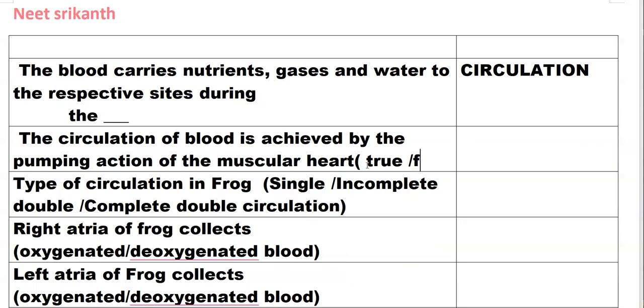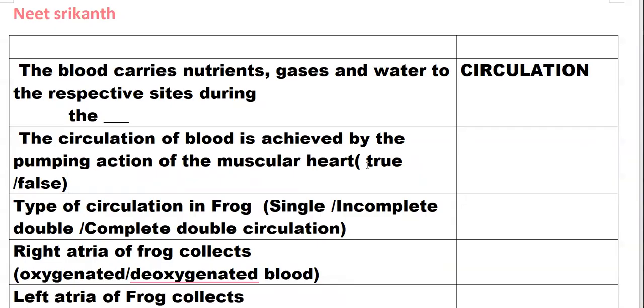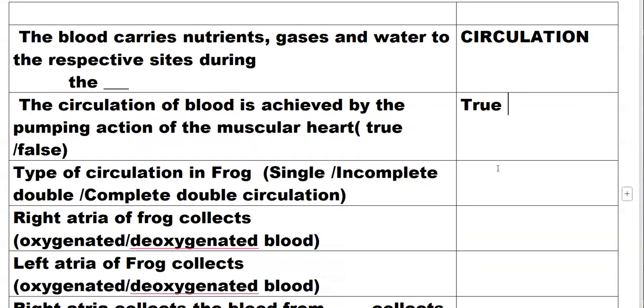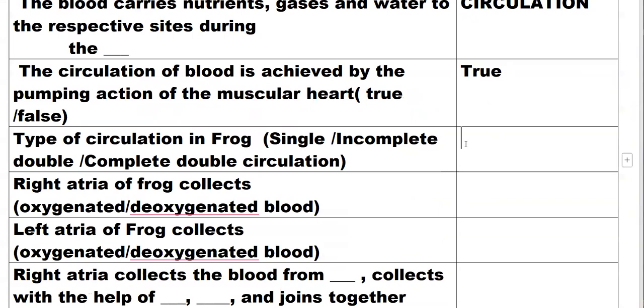True or false? Yes, that is true. Type of circulation in frog: single, incomplete double, or complete double? The type of circulation in frog is incomplete double circulation.